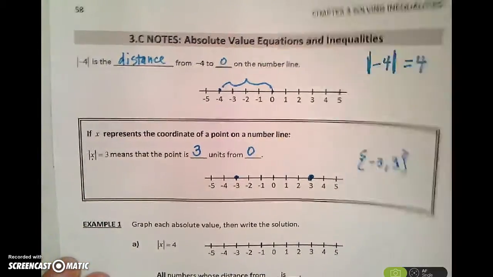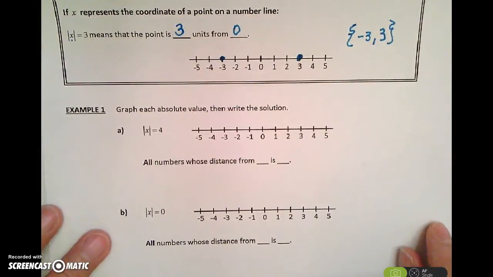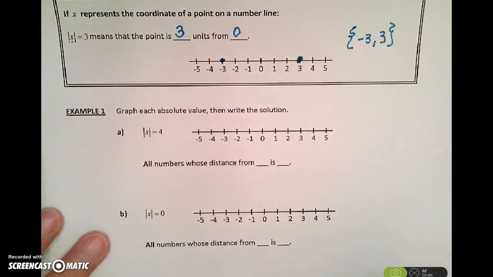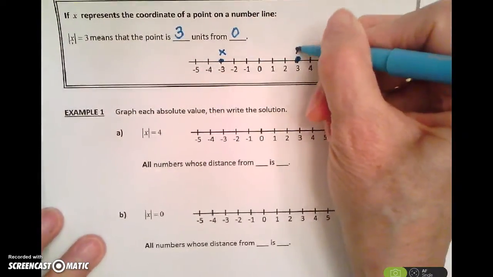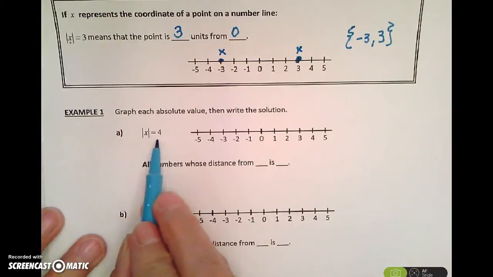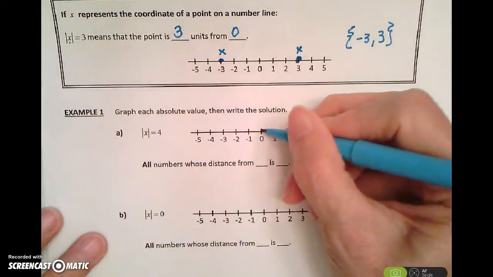So let's look at example 1. It says graph each absolute value, then write the solution. So we have the absolute value of x is equal to 4. That tells us that the distance of x from 0 is 4 units. So here's my 0.